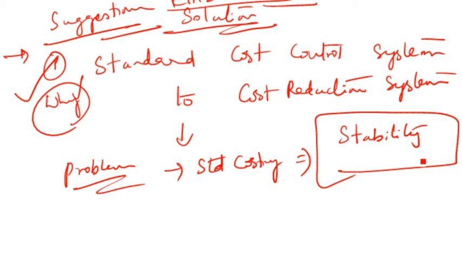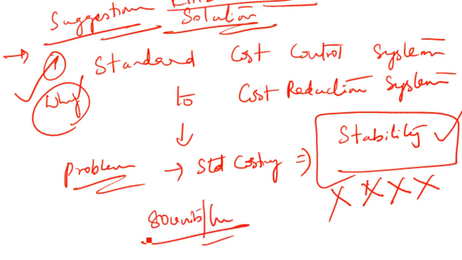What do you mean by this? Standard costing assumes stability in the manufacturing process, which means what about improvement? Nothing. There is no question of improvement. Let's say right now I'm manufacturing 80 units per hour. This is a standard that has been set in the month of Jan. Feb also it's going to be the same.